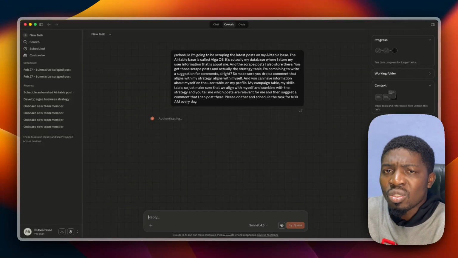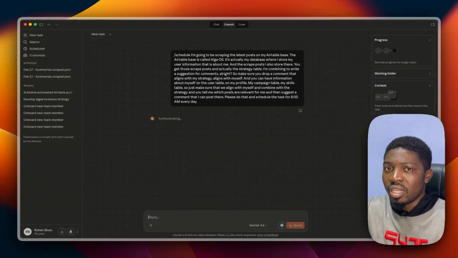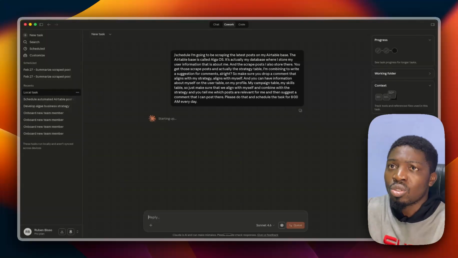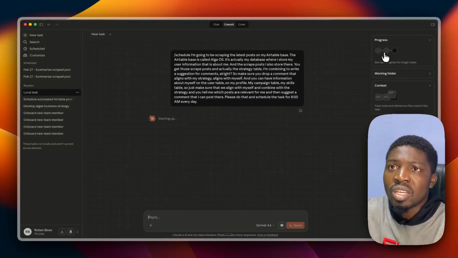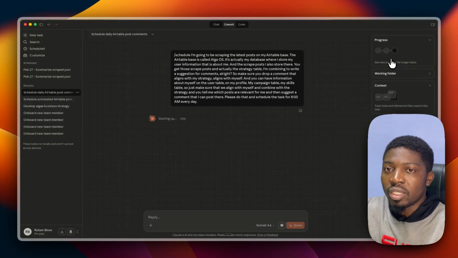Skills are just instructions. There's an instruction from Anthropic to create schedule tasks, so it's going to call for that skill. What are the instructions that I have to follow to create a schedule task? It's just going to follow that instruction. You are going to see a progress bar here where you can see how the task is progressing. Let me come back when everything has completed so that you can see the result of the task that's been created.